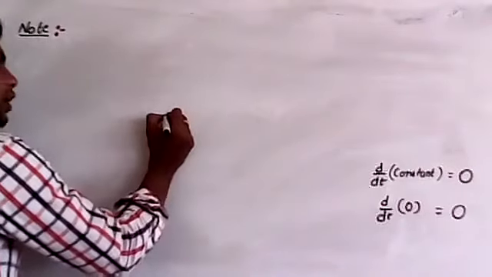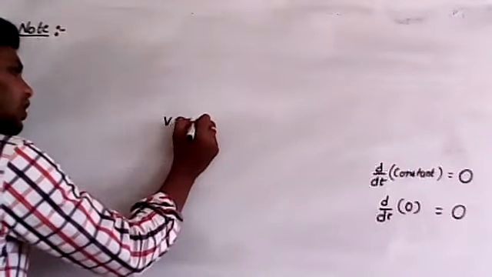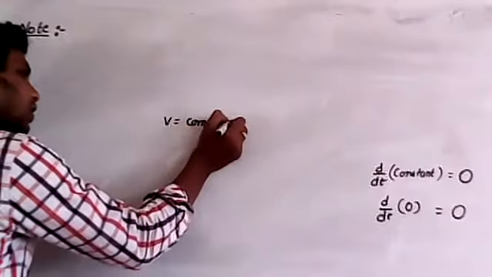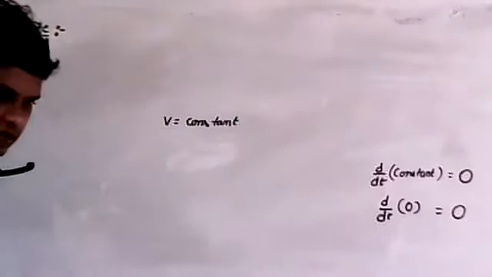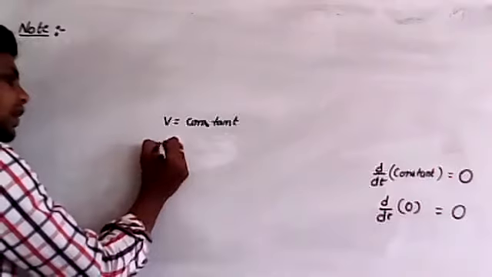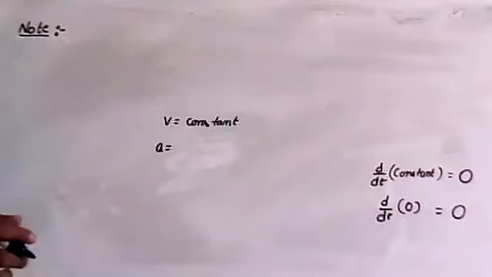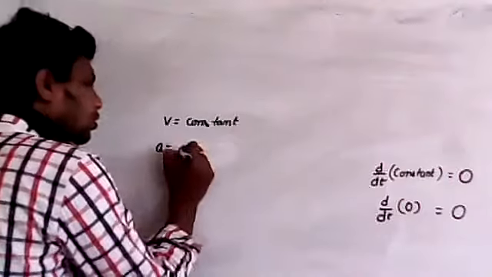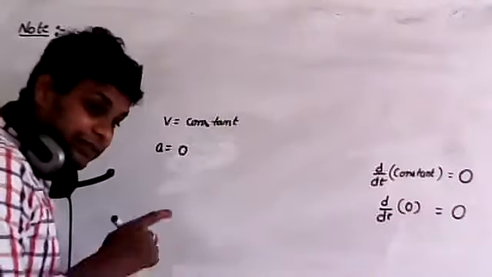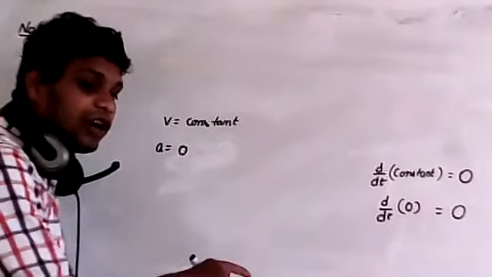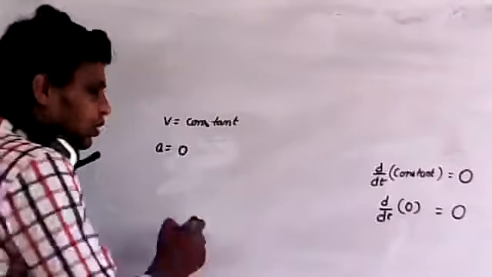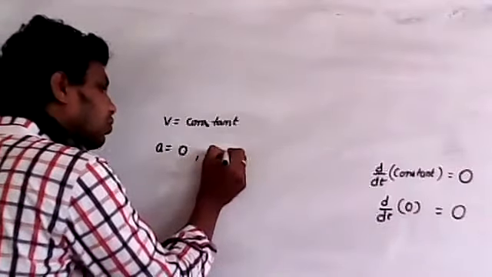For example, if velocity is equal to a constant, then what about the acceleration? Zero. But remember, strictly it may or may not be equal to zero.